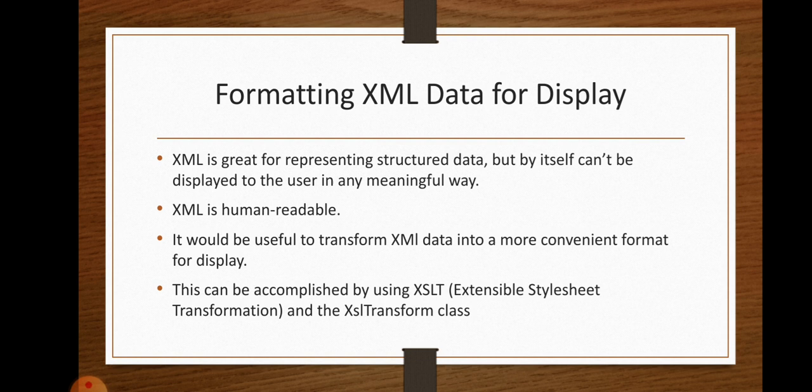Next, formatting XML data for display. How do we apply formats to the XML data while displaying? XML is great for representing structured data, but by itself it can't be displayed to the user in any meaningful way. That is, there is no structure, there is no format at all. XML is human readable. It is used to transform XML data into a convenient format for display. If we need to display it in a certain way or structure, we can use the Extensible Stylesheet Transformation and the XslTransform class.